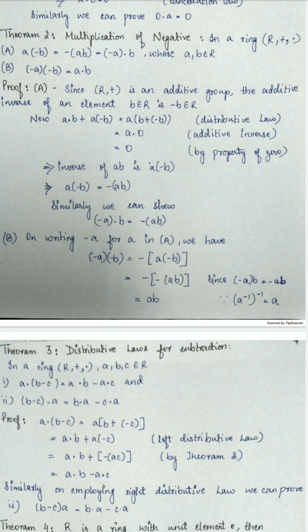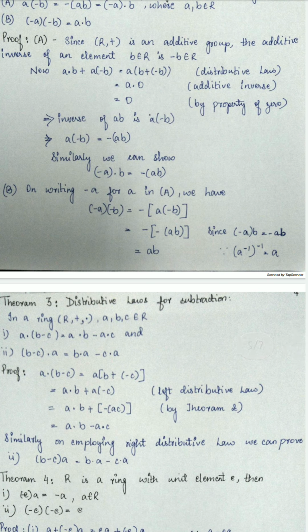It implies that the inverse of AB is A into minus B. It implies that A into minus B equals minus AB. So similarly, we can show that minus A into B also equals minus AB. Now we will be proving the second part.